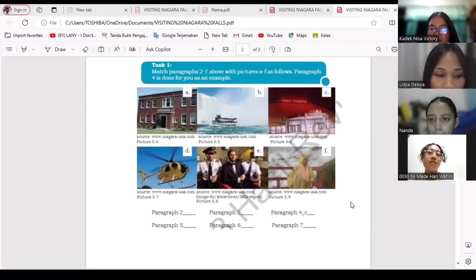In paragraph 3, the sentence in bold is the Mist Boat Tour. The answer is B. Okay, good, Lydia.